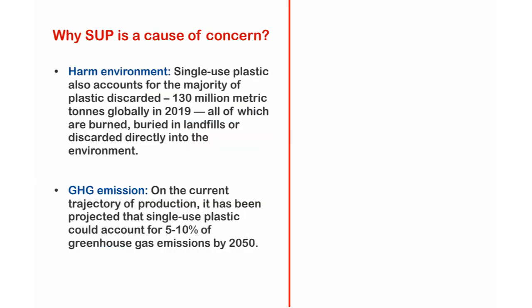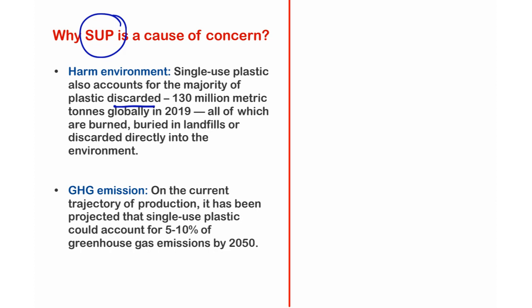And the next question is, why are these single-use plastic items a cause of concern? The first important point of concern, of course, is environmental pollution. Single-use plastic items account for the majority of plastic discarded, which is dumped plastic generated as waste.